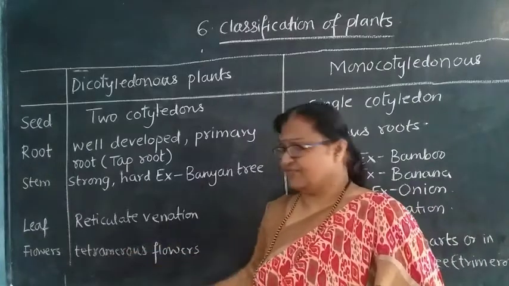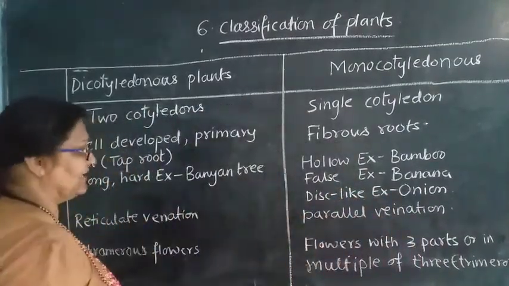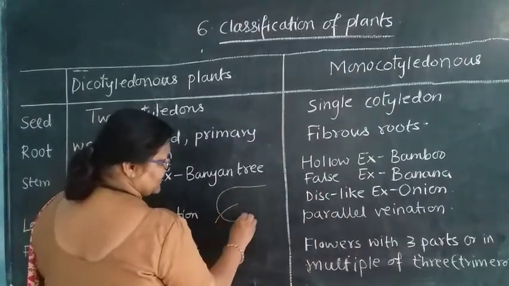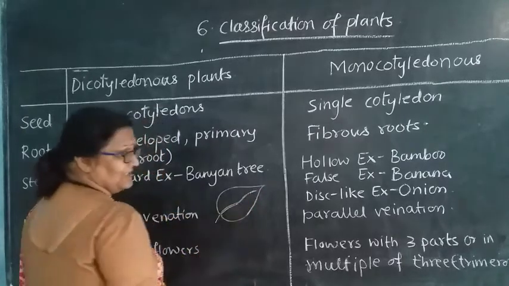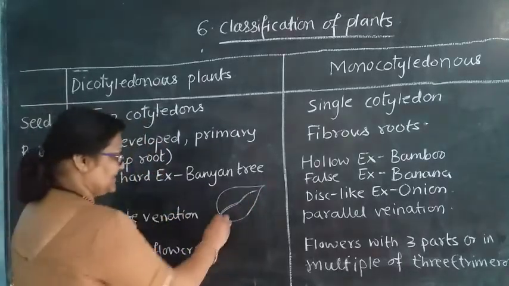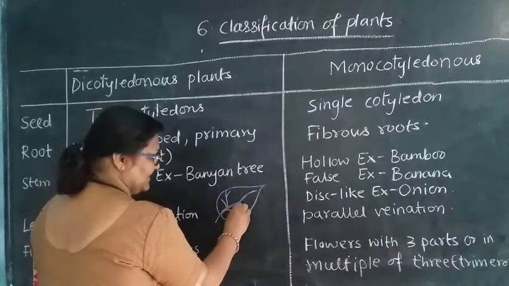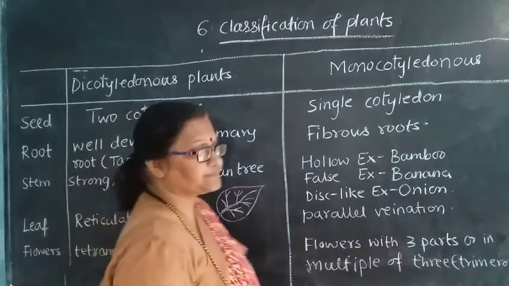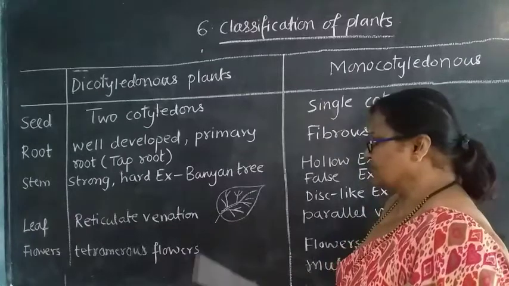Next comes the leaf. Whenever you see the leaf has reticulate venation. So reticulate venation means how? Suppose this is a leaf and this is a middle line, a vein of this, then you may see the veins in this type of structure. So this is called reticulate venation.